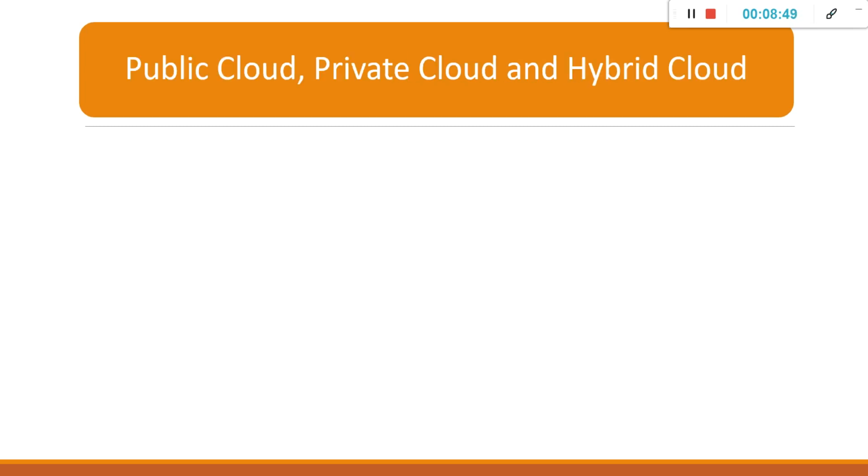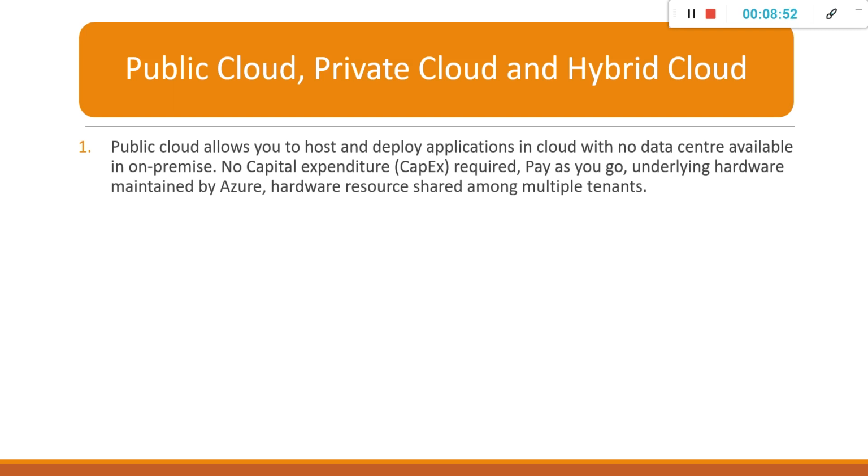Next is public cloud, private cloud and hybrid cloud. So what is public cloud? Public cloud allows you to host and deploy applications in the cloud with no data center available on-premise. Remember, in your local premise or on-premise, we are not maintaining any server or any hardware. We are just using the applications and services or servers available in Azure cloud or any cloud service provider. So no capital expenditure. We are not buying any infrastructure or any hardware or servers for our local premise. We are using pay as you go, with underlying hardware maintained by Azure or the cloud service provider, and hardware resources shared among multiple tenants.